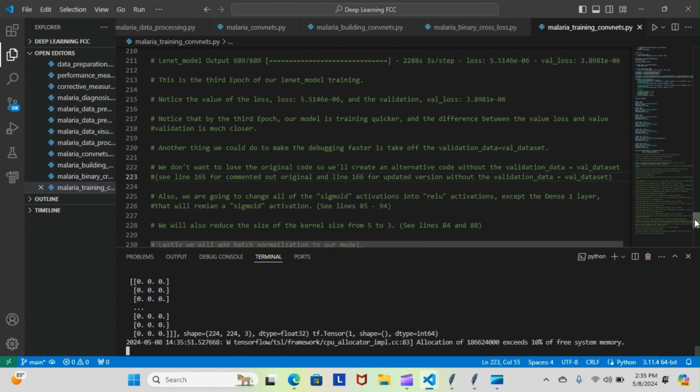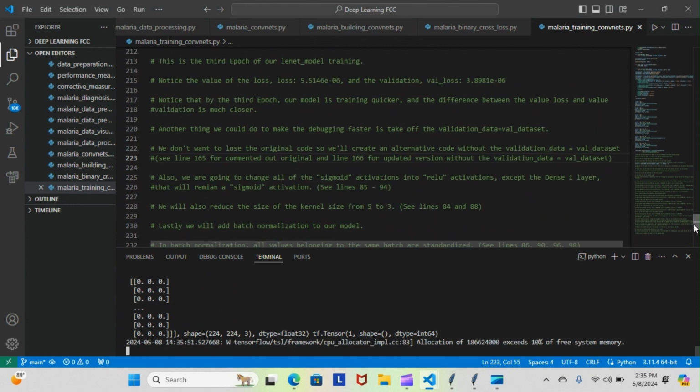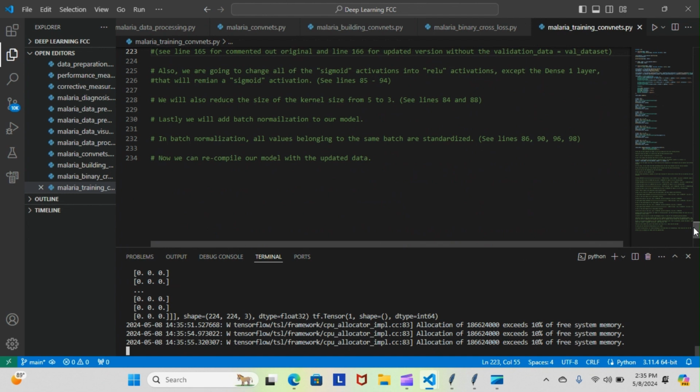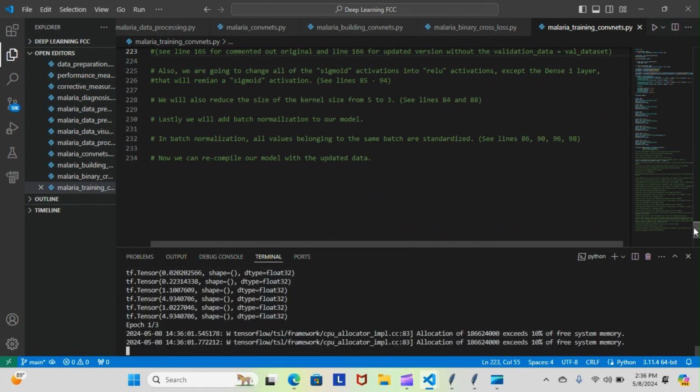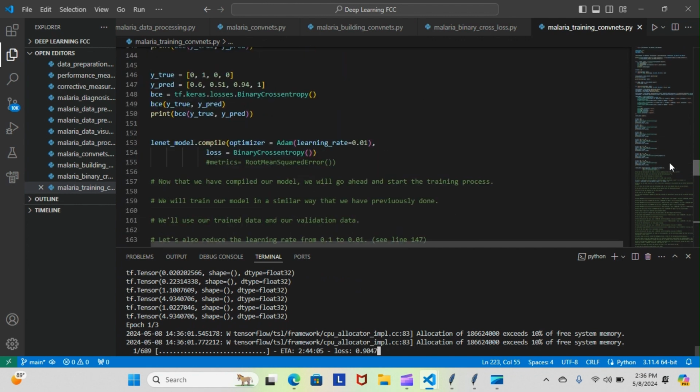So let's go back down. I showed you the updated line. Okay, also we're going to change all of the sigmoid activations into ReLU activations except the dense1 layer. And we will also reduce the kernel size from 5 to 3, lines 84 and 88. And lastly, we'll add batch normalization to our model. In batch normalization, all values belonging to the same batch are standardized. See lines 86, 90, 96, and 98. Since all of these take place within the same area, I'm just going to show you everything at once.